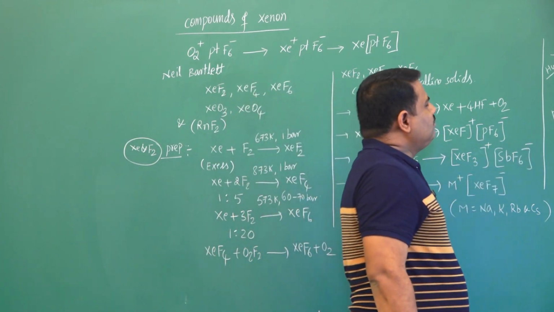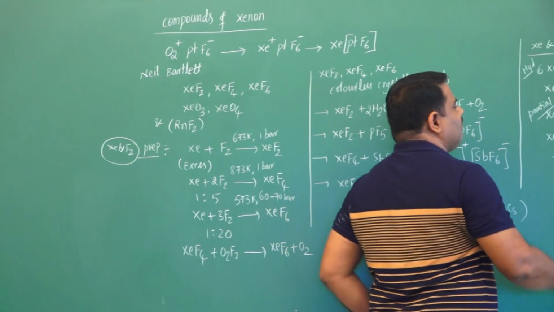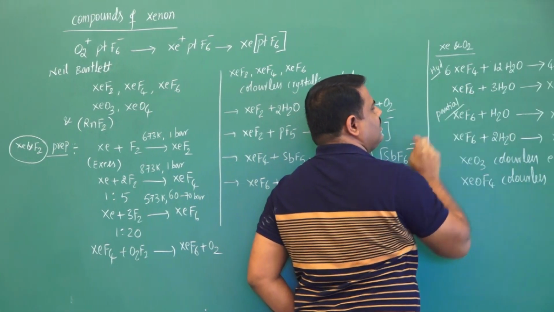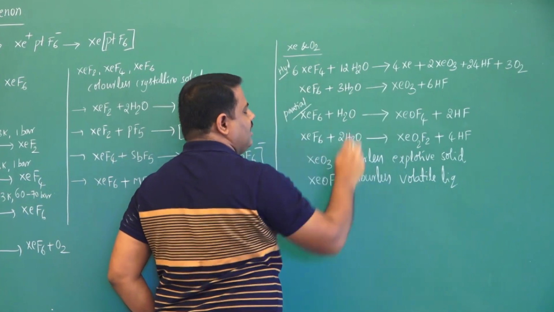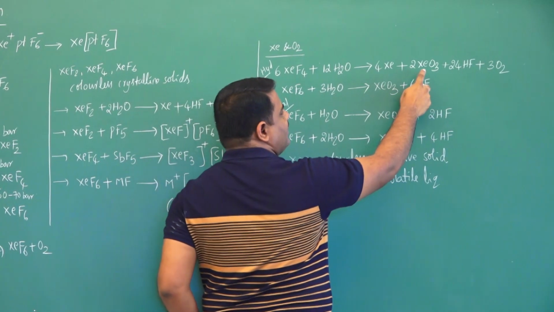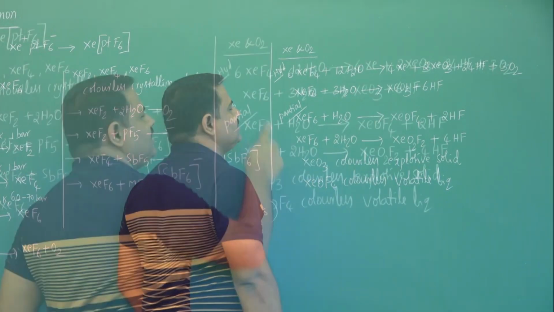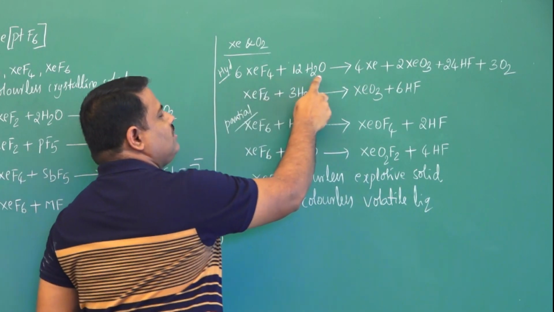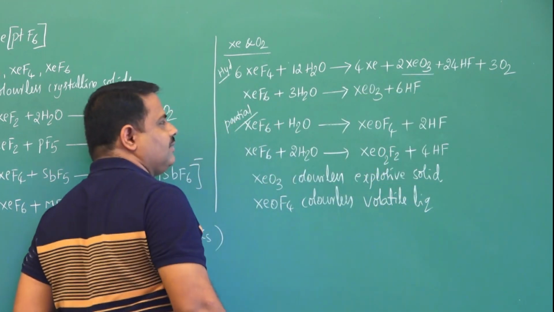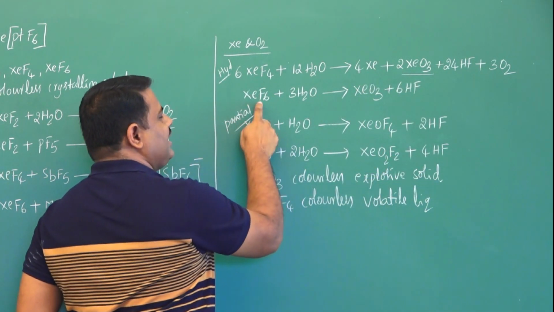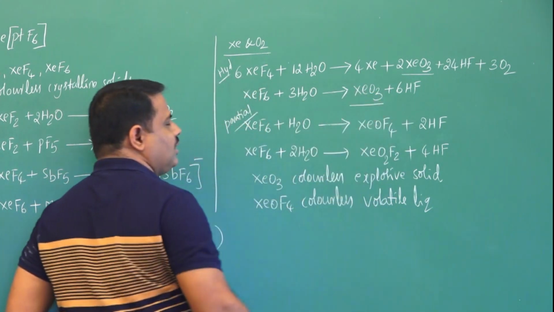Now move to oxides of xenon. When xenon fluorides undergo complete hydrolysis, you get the corresponding oxides of xenon. One is xenon trioxide. When xenon tetrafluoride undergoes hydrolysis, you get xenon trioxide. Xenon hexafluoride undergoes hydrolysis and gives xenon trioxide.